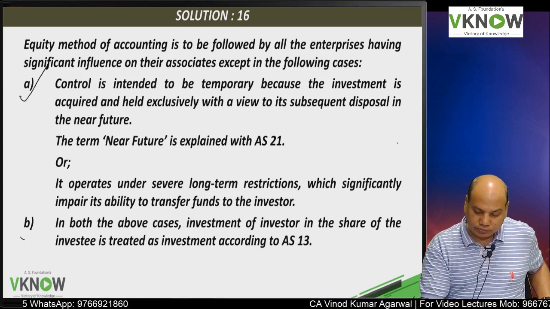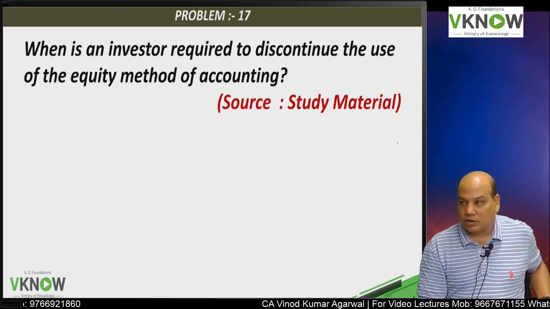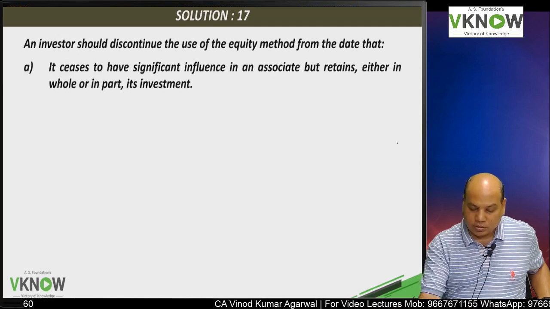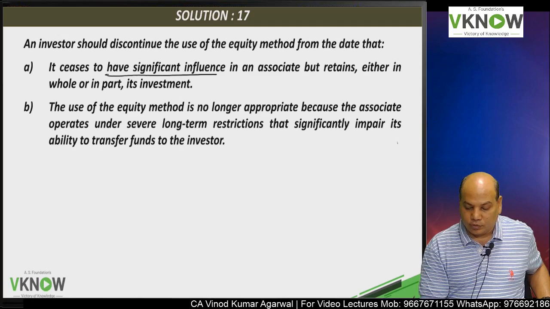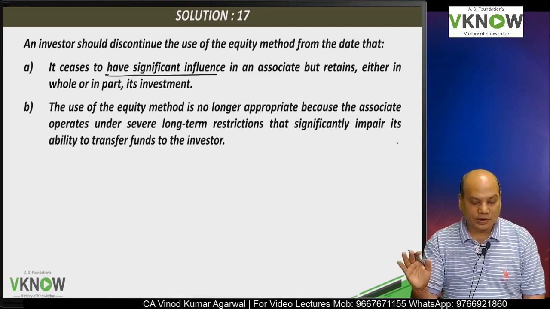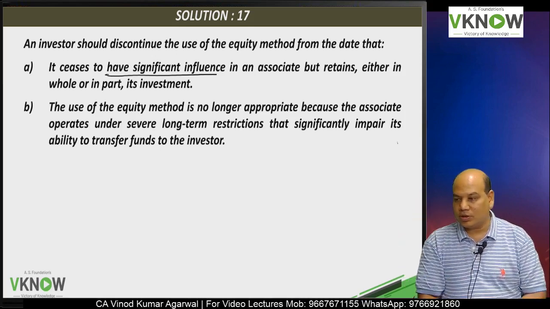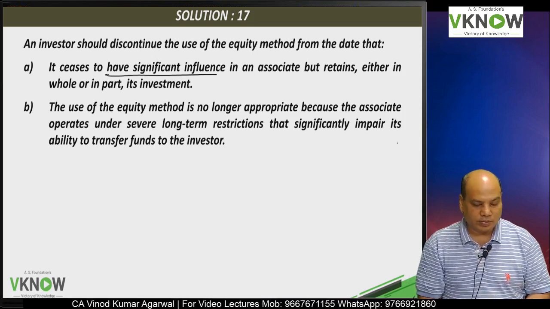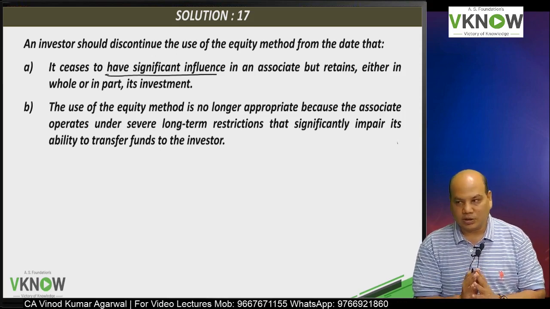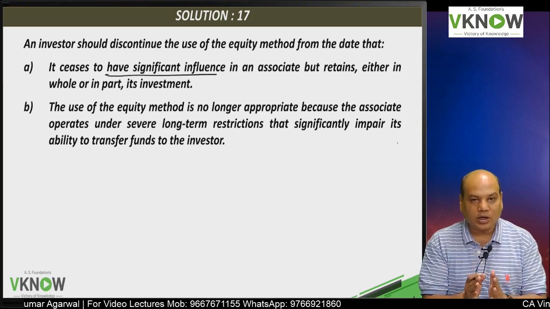Already explained to you. And one last question: when is an investor required to discontinue the use of equity method? Already discussed. One, you don't have significant influence, and second, the associate comes under severe long-term restriction. That time we will discontinue the use of equity method. Understood? So we have covered all the 17 questions in the classroom.